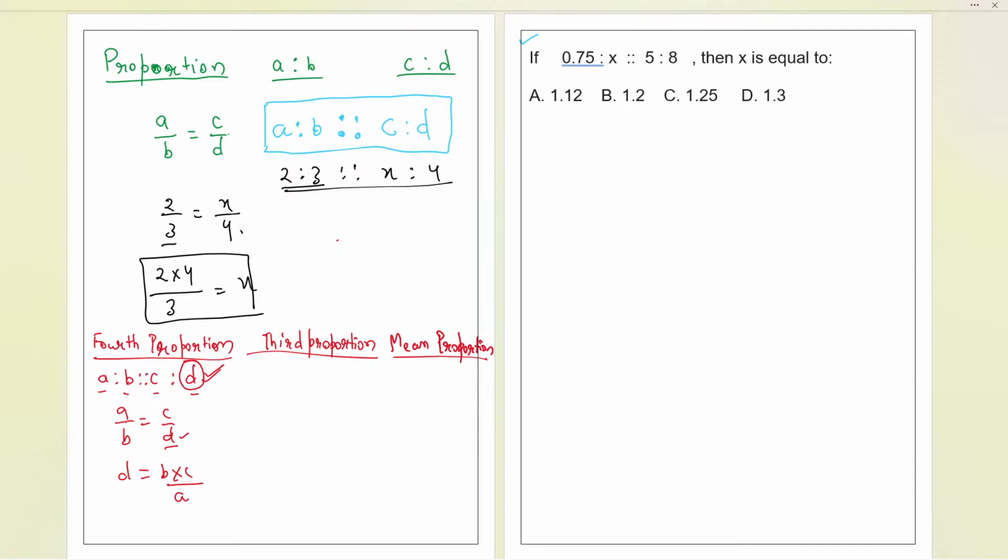Like this, D we have taken on the other side, and this B, A and C we have moved on the right hand side. Like this we will be obtaining. Now, let us talk about the third proportion.